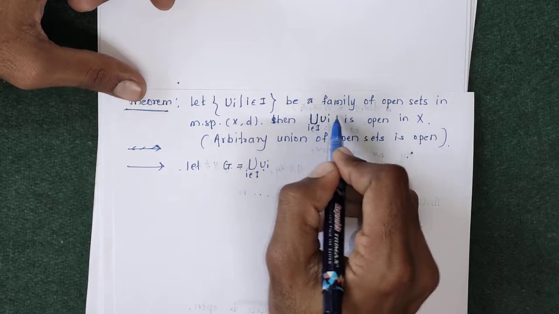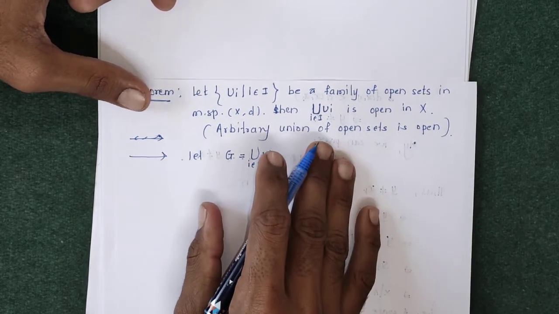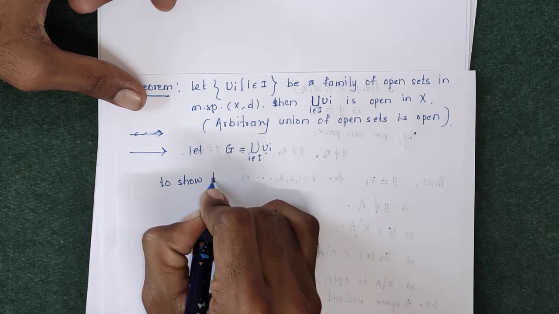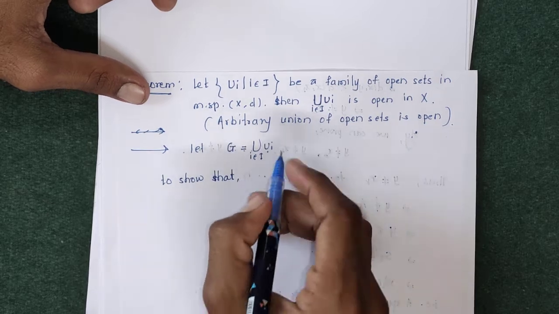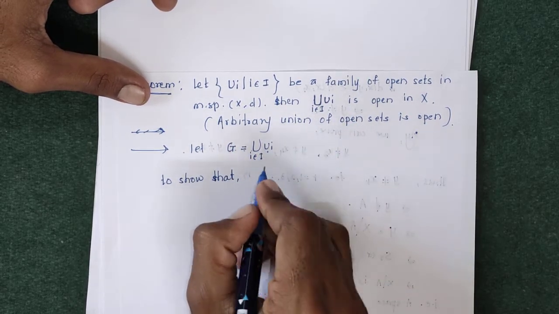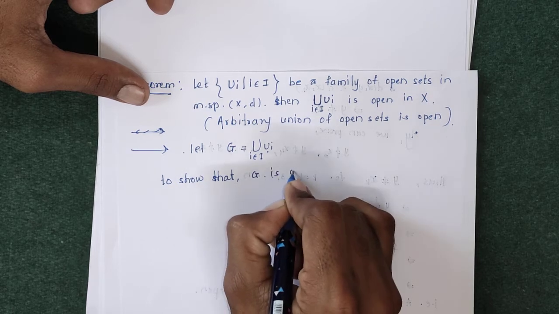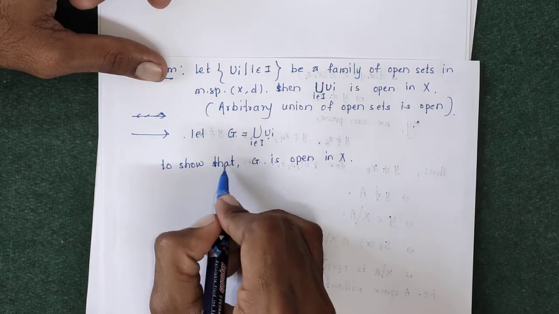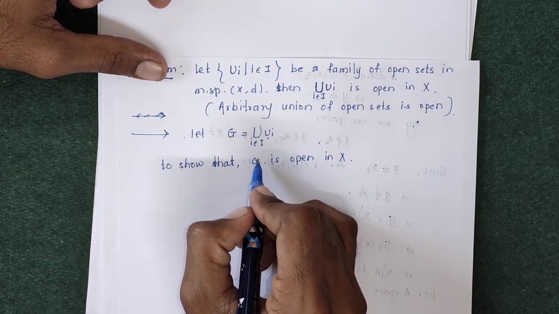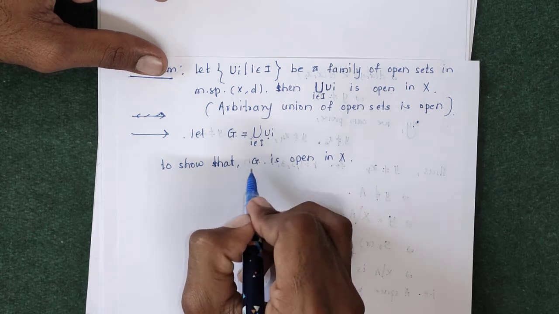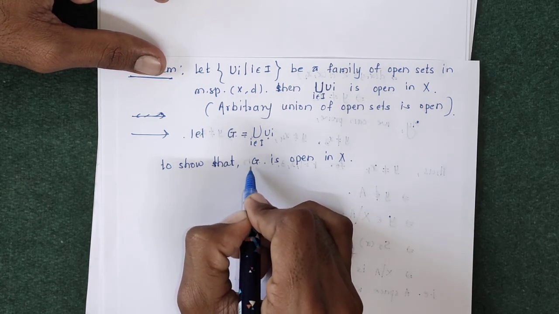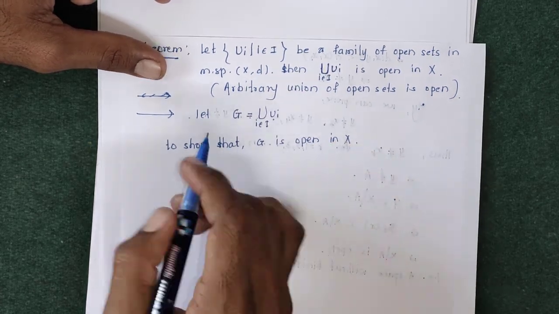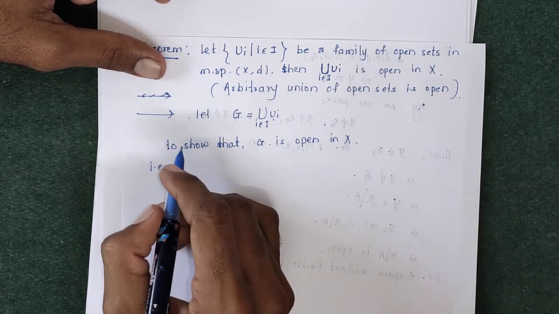So to prove that this union of Ui is open, suppose that set is equal to G. Now to show that this G is open set in X, we have to prove that for every element of G there exists some radius r greater than 0 such that, with element x as center and r as radius, the open sphere S of x lies totally inside this set G.